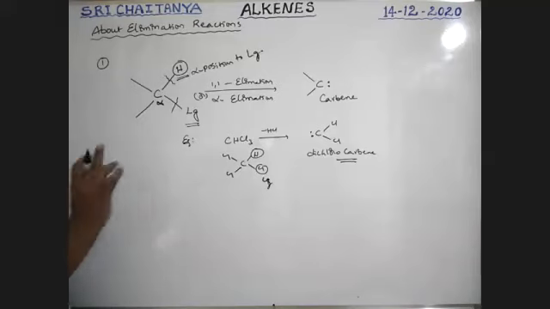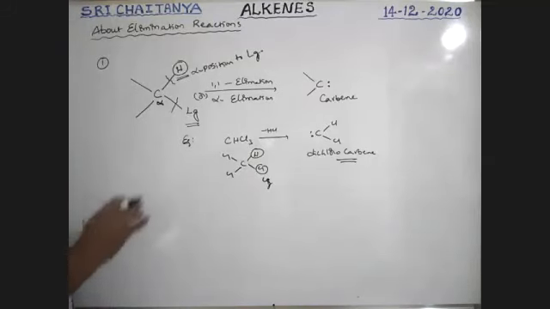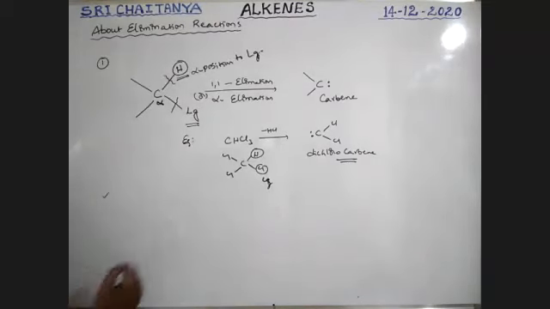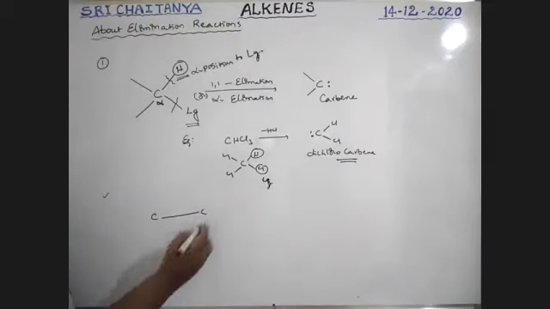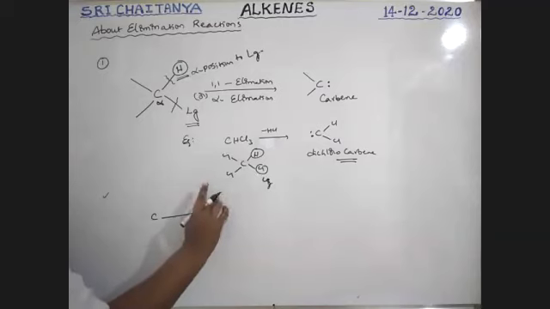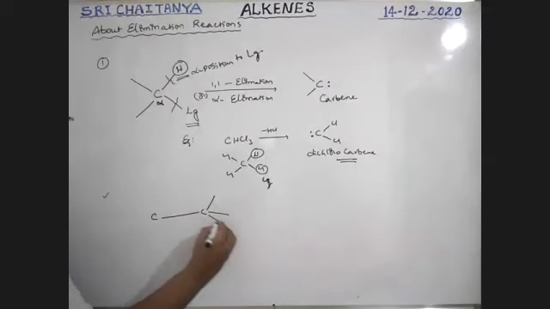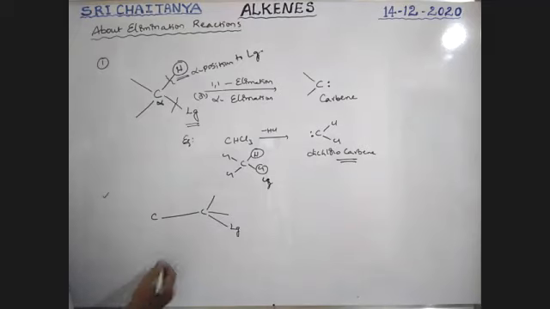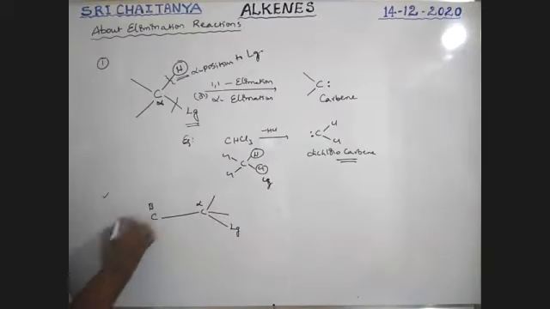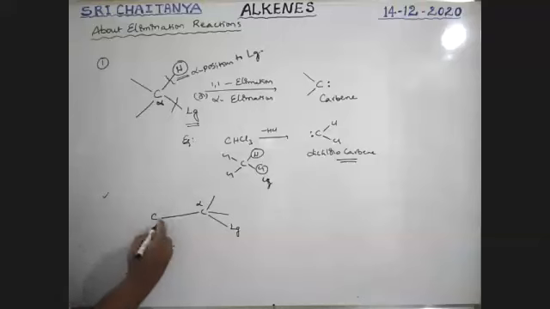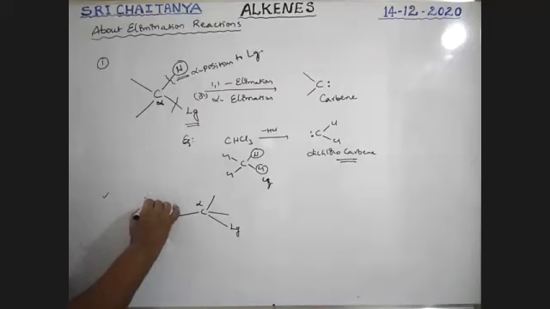But alkenes are not formed like this. Formation of alkenes is not alpha elimination; it is going to be beta elimination, boys. Next, the second category. Another type of elimination also exists. See here, there is a carbon and another carbon, and it is saturated. This is our leaving group. This is the alpha carbon, and this is the beta carbon. At this beta carbon, there is hydrogen.